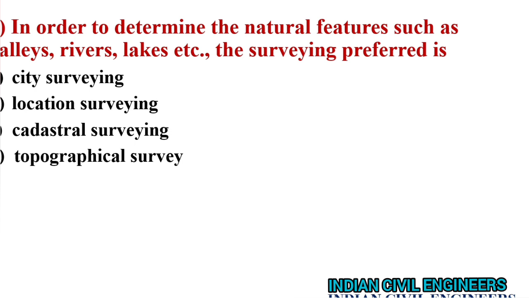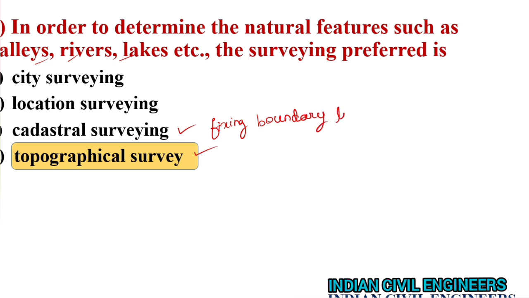Next question. In order to determine the natural features such as valleys, rivers, lakes, etc., the surveying preferred is. And the answer is topographical survey. In this topographical survey, natural features like valleys, rivers and lakes are considered. And cadastral survey is for fixing the boundary lines.